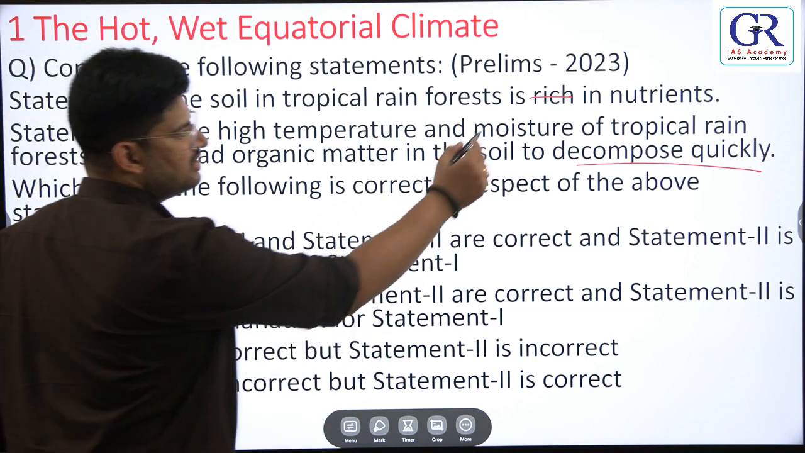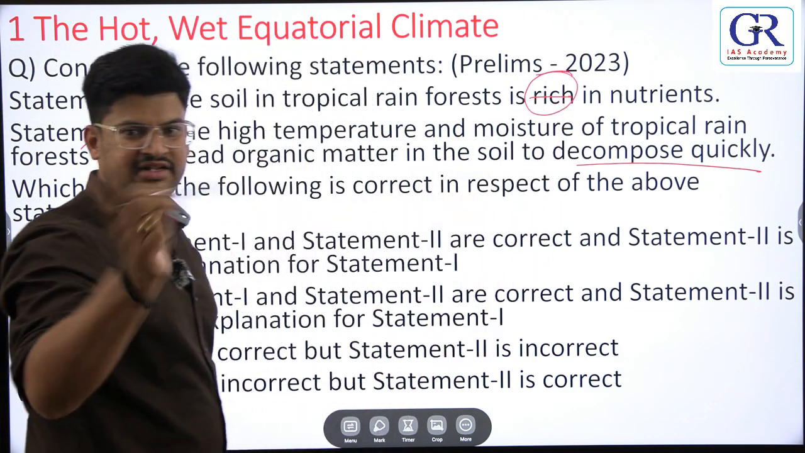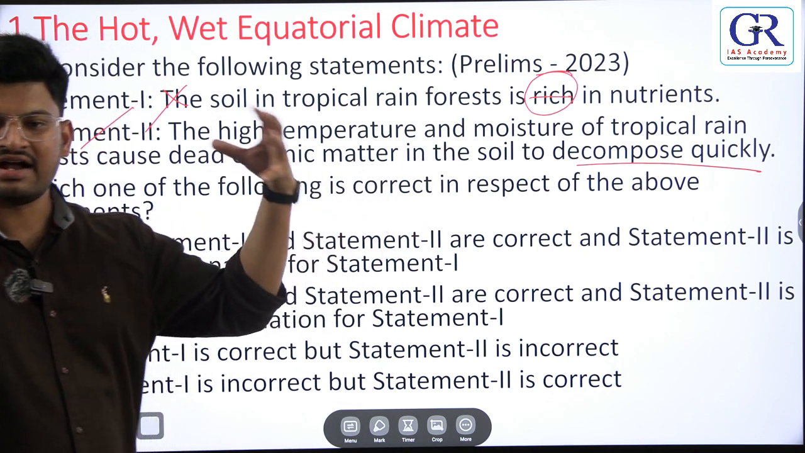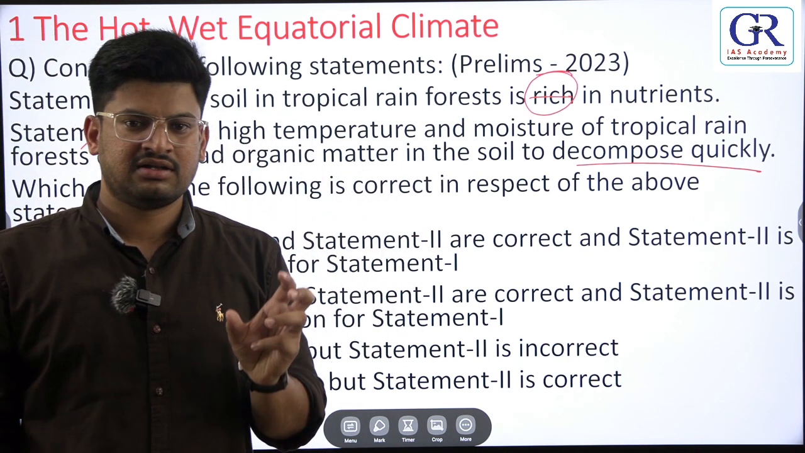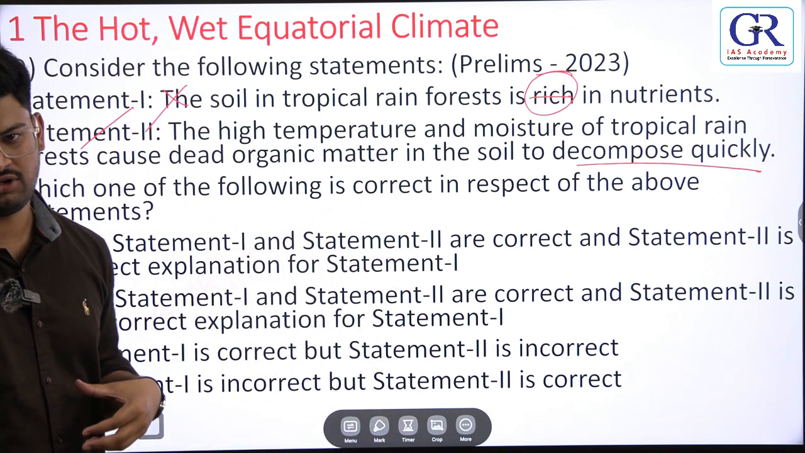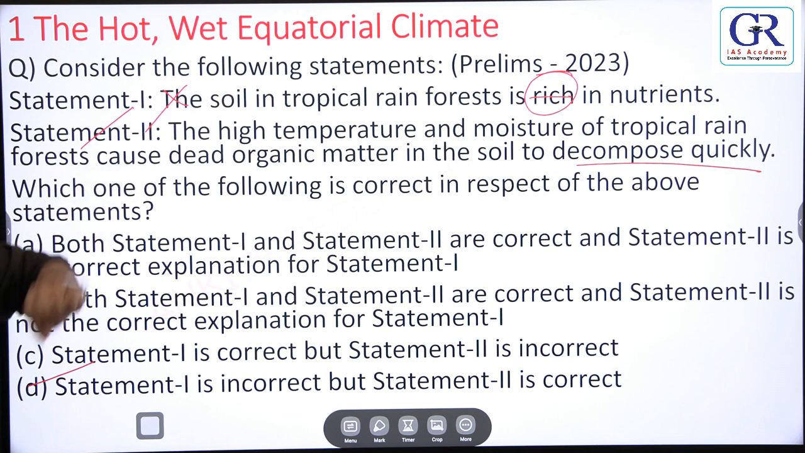But here he has given rich. So tropical rainforest soil is not rich, it lacks nutrients. Why does it lack nutrients? Because of the high temperature and moisture, the organic matter decomposes fast, and because of this it lacks nutrients. Okay, so that was a 2023 prelims question.